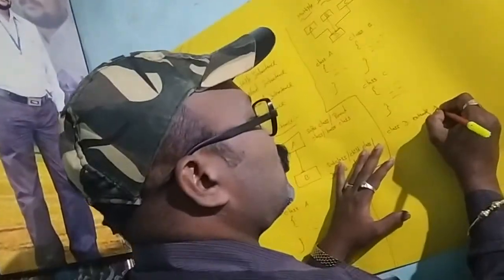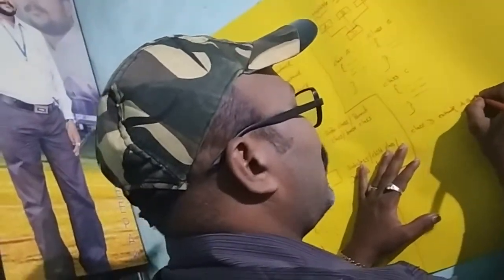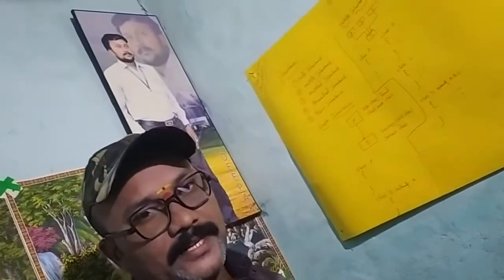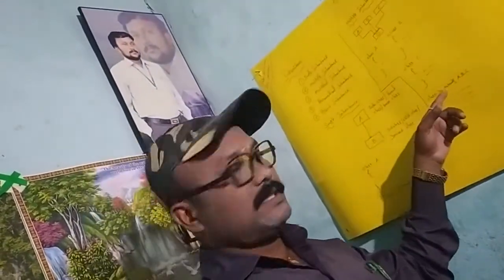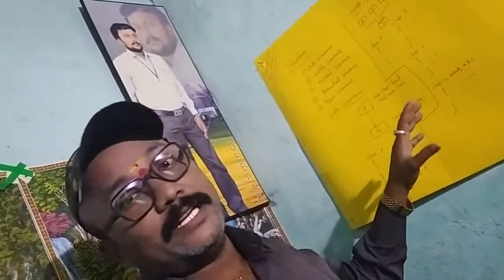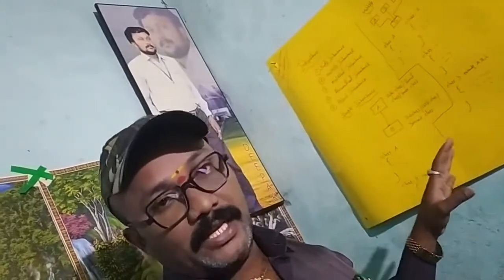Each and every superclass is separated by a comma. That is, class D extends A, B, C. All of you understand, my dear students? Yes. But Java does not support multiple inheritance. So this concept we are not utilizing in Java programming.